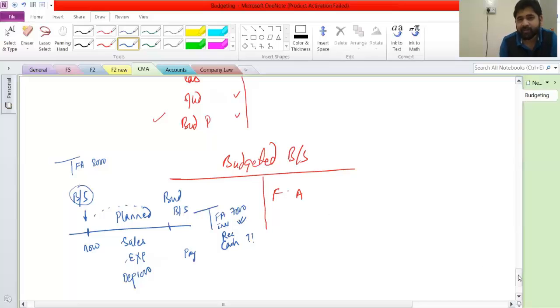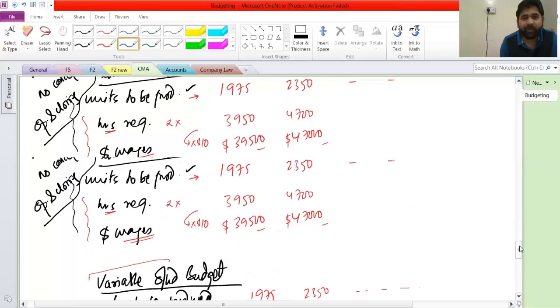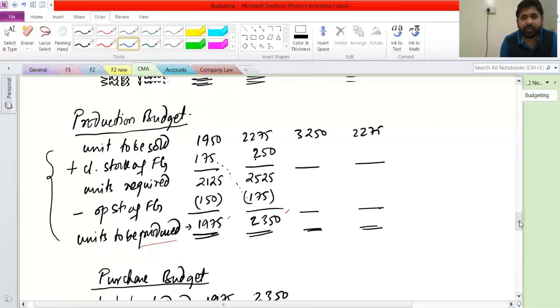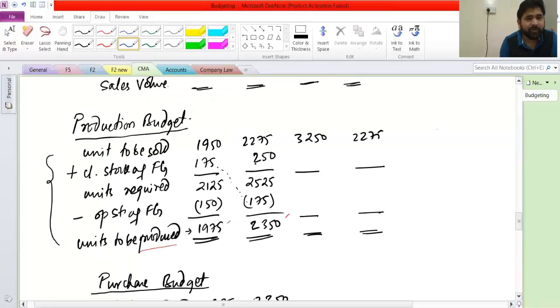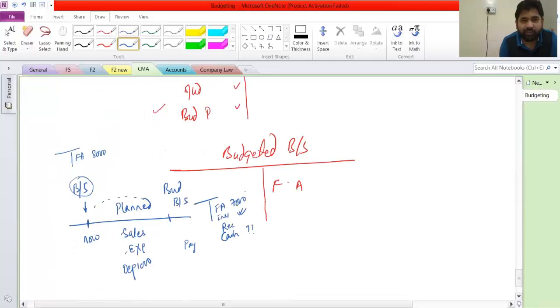See here, the inventory of raw material is already planned. You will get the closing stock of RM from here, and you will get the closing stock of finished goods from here. With all of this, you will get the balance of inventory. So these two things are clear in our head. Now we are left with receivable, payable, and cash.